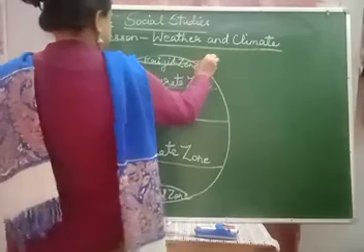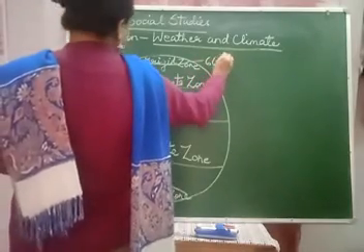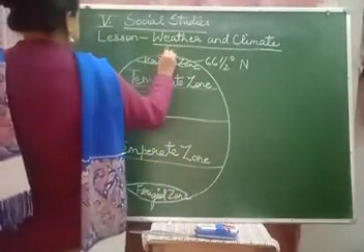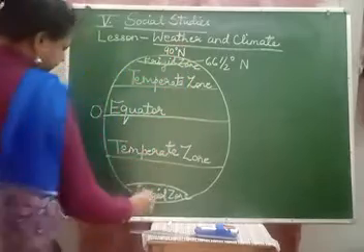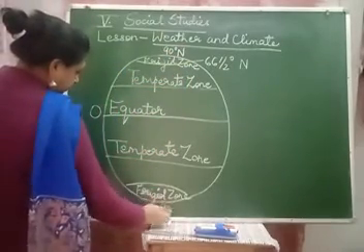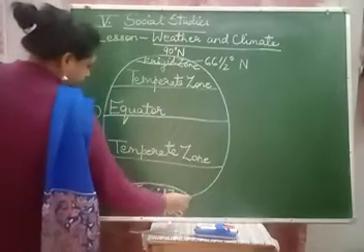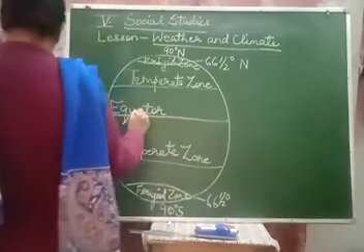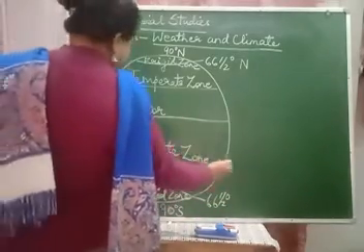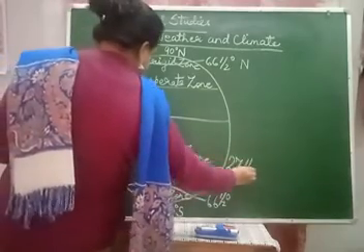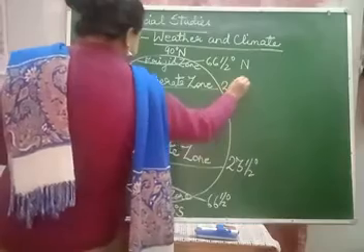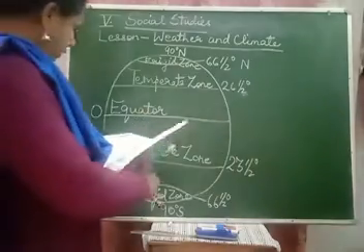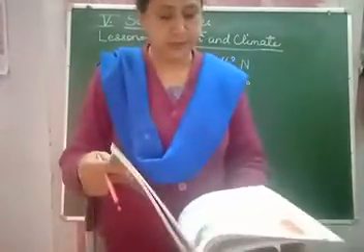The frigid zone, children, is at 66 and a half degree north, and this is 90 degree north, and this is 90 degree south. Frigid zone 66 and a half degree, equator is 0 degree, and temperate zone is 23 and a half degree. These are the heat zones of the earth.